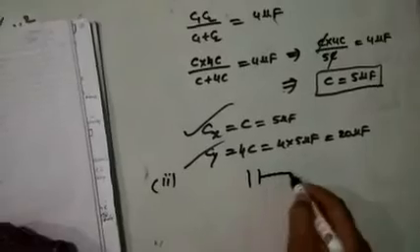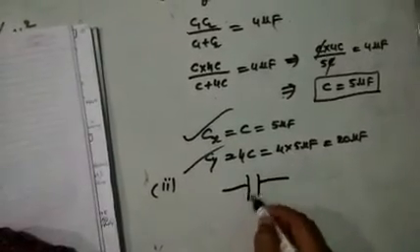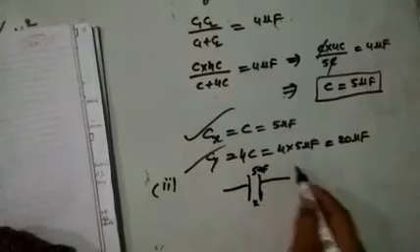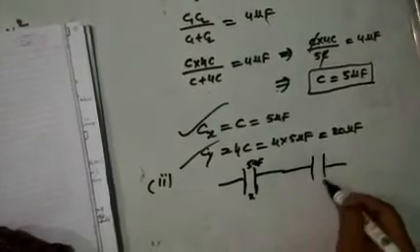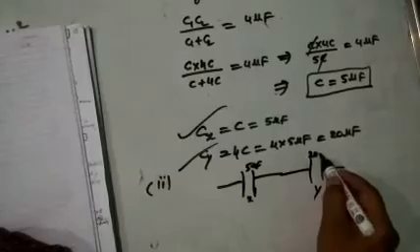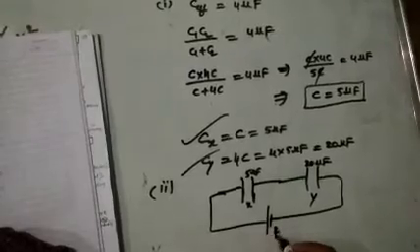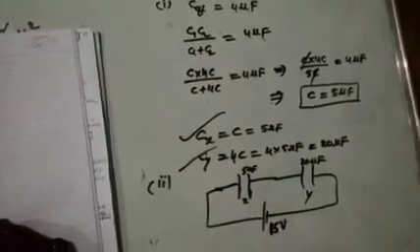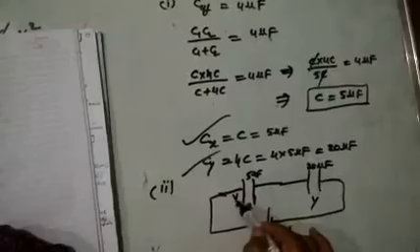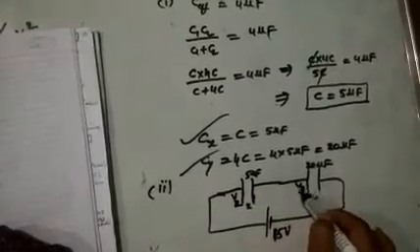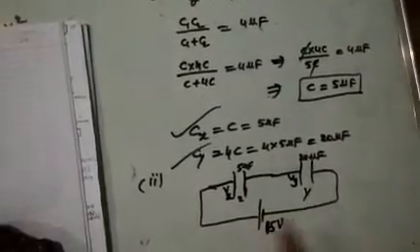So again I am making the diagram here. This is the capacitor X, capacitance is 5 microfarad. So this is the capacitor Y, this is 20 microfarad. How much potential you are applying here? Battery, this is equal to 15 volts. So here what is the potential Vx? Here what is the potential Vy? I want to find out the Vx, Vy values.